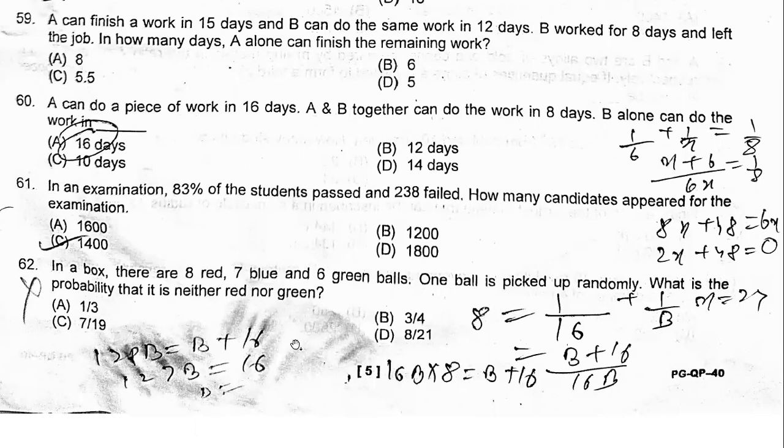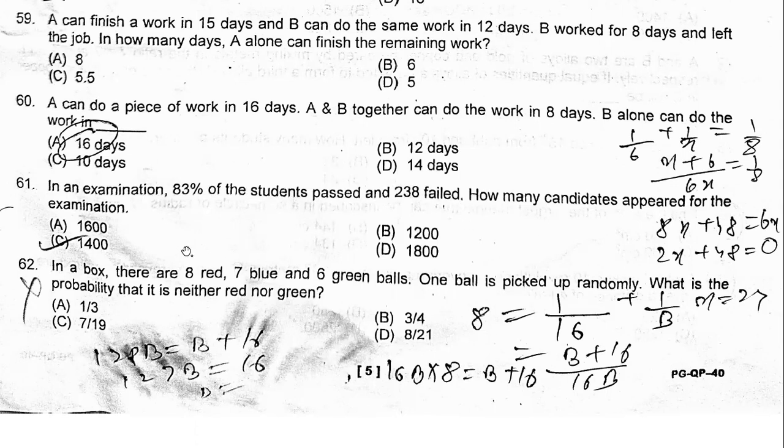61st. In an exam, 83% of the students passed. Now you don't even need to read the entire question, just stop here because 83% passed, which means 17% failed. The next part of the question is 238 failed. So obviously that 17% is equal to 238.